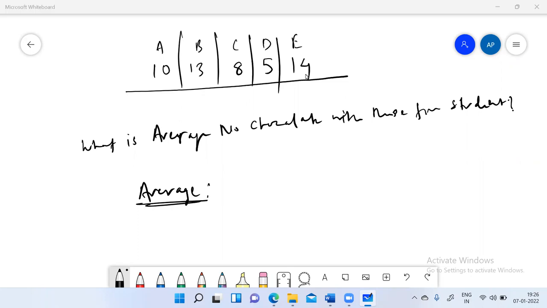No, this is not. Any other student? Aditi Bhusan, you tell me. What is average here? Aditi is not there. Chetna, can you tell me what is average?